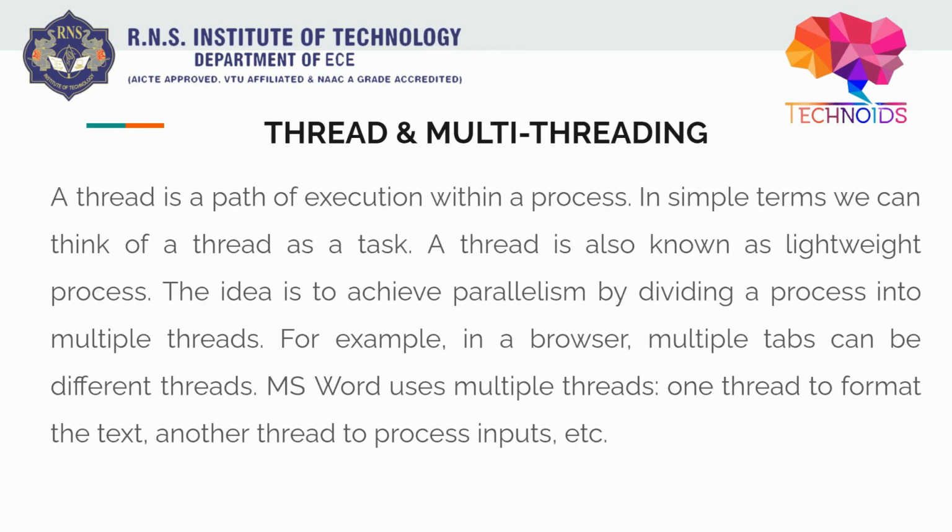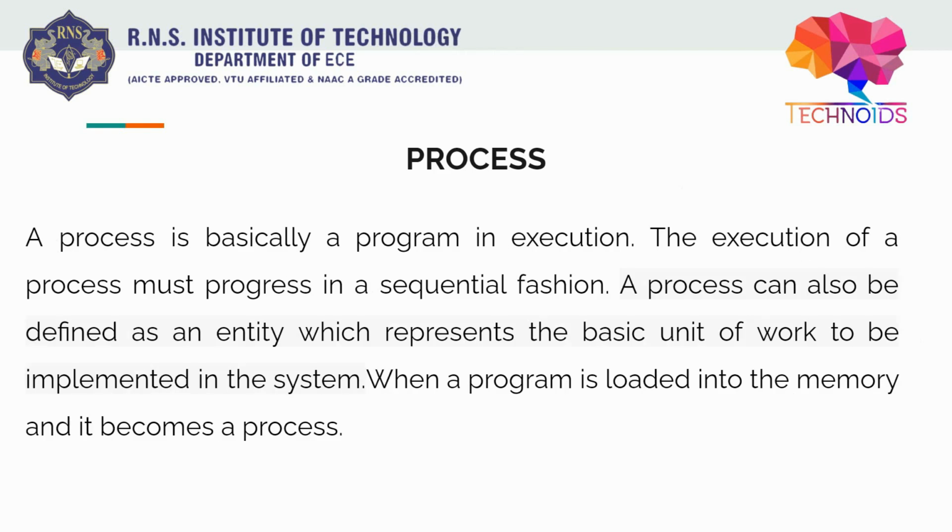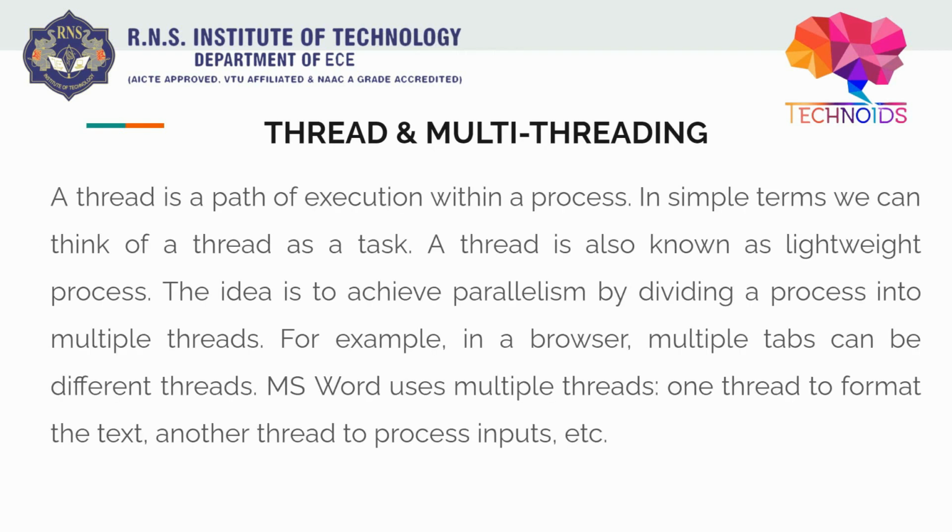Now I hope you understand what is multi-threading, right? So yeah, sorry, I didn't explain what multi-threading is. So multi-threading is basically we are using multiple threads in our process. Even if we don't use a process, let's just say we are using multiple threads which are not related to each other. We are using those multiple threads, and that is happening in a parallel fashion, a concurrent fashion, which is not actually true.